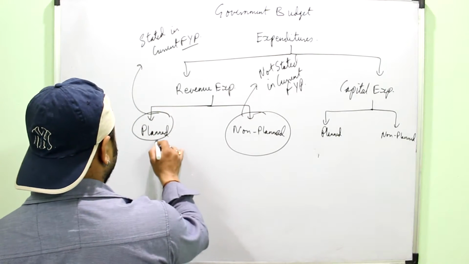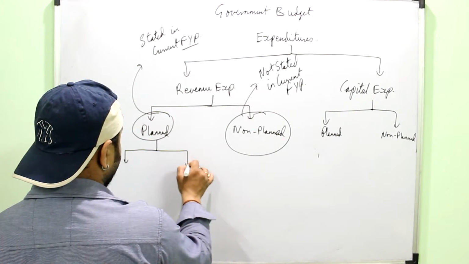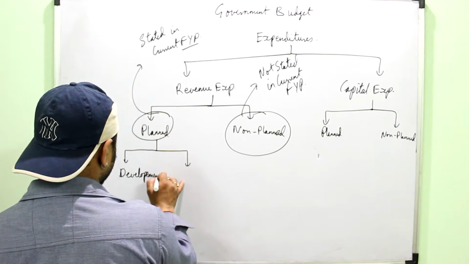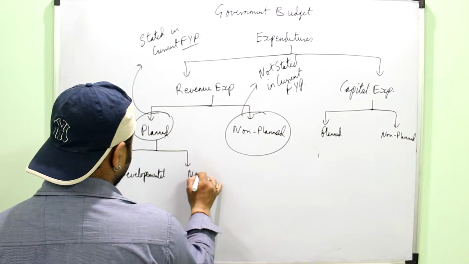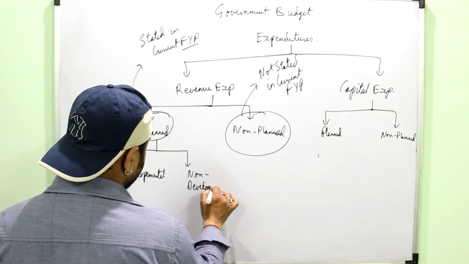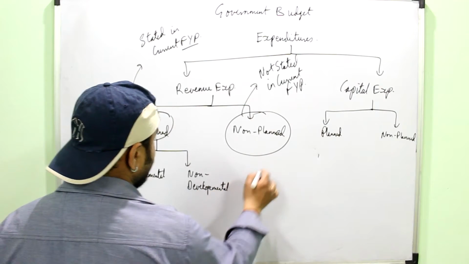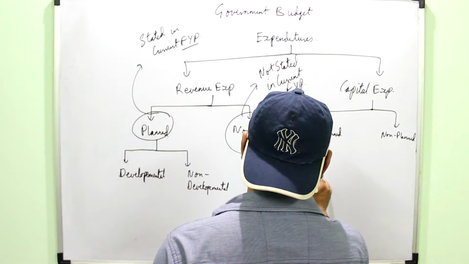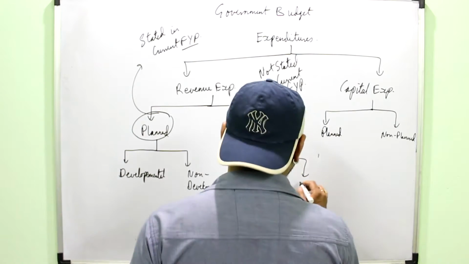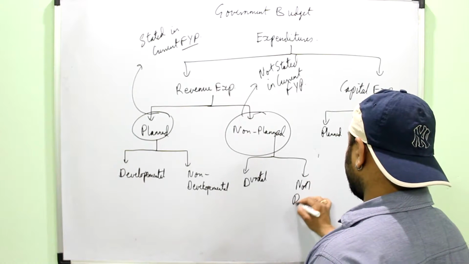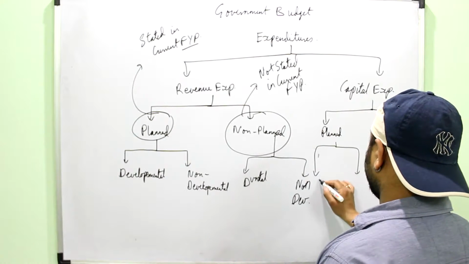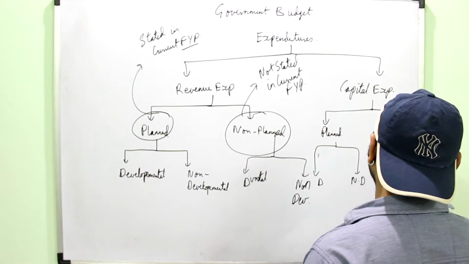Then again, planned expenditure can be divided into developmental and non-developmental. Again here it can be divided into developmental and non-developmental, and here also developmental and non-developmental.